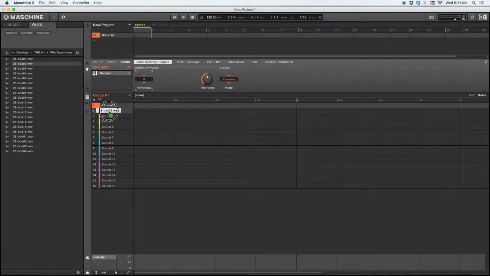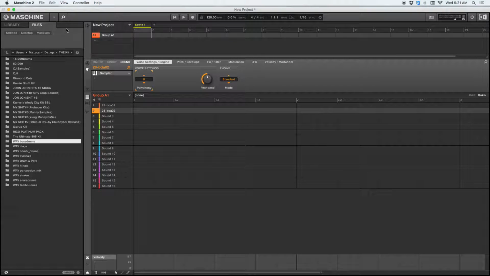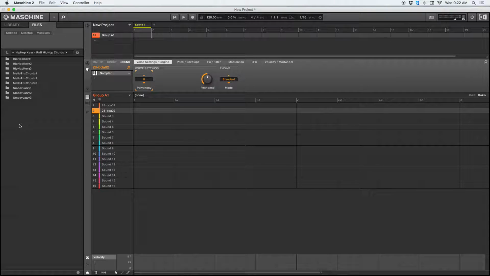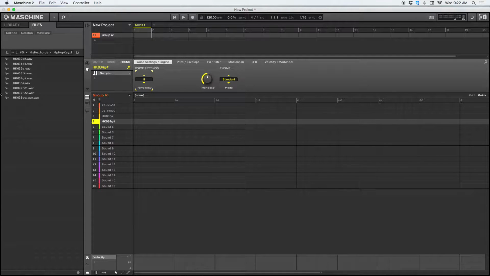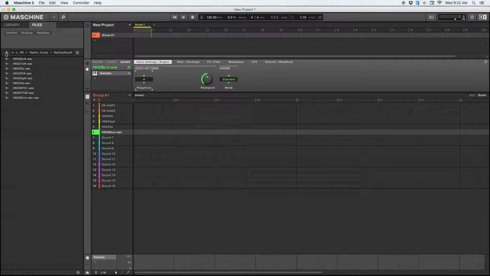Now, you don't have to do all the same sounds. You can switch it up, go to different folders of your kits and find any and every sound that you want and just load it in. All right, bam. Once you got all your sounds loaded in,